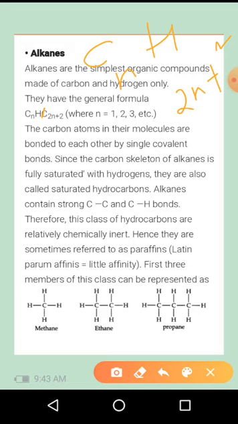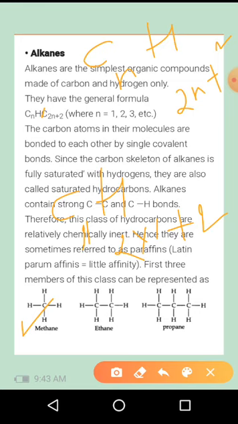Alkanes are usually single bonded compounds, so they belong to the saturated type. Here is an example of an alkane molecule, that is methane. Here C1, methane means a one carbon atom system, H is 2 into 1 plus 2. 2 into 1 is 2, 2 plus 2 is 4, CH4.